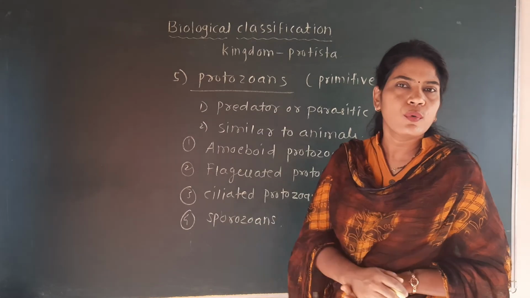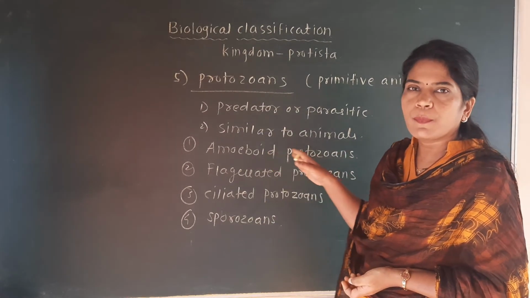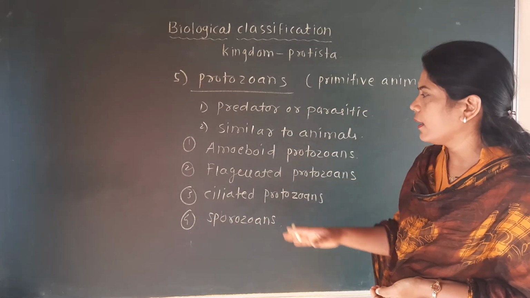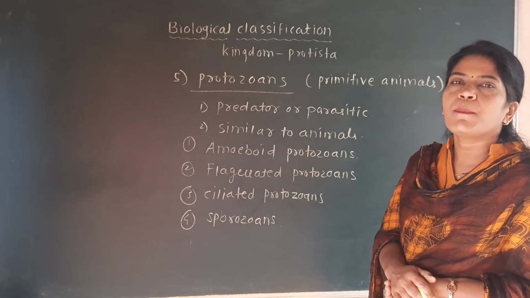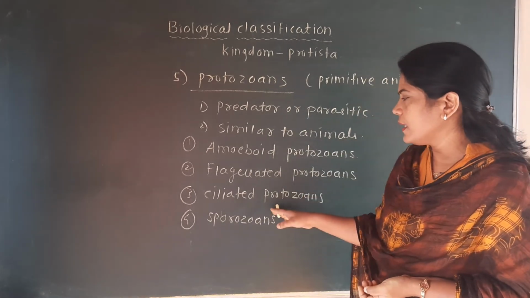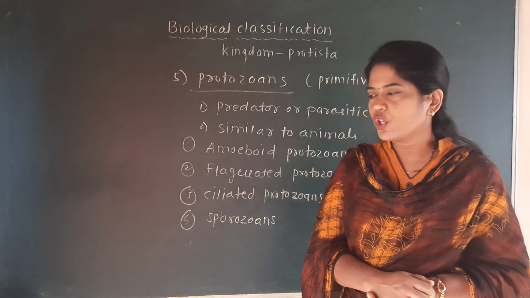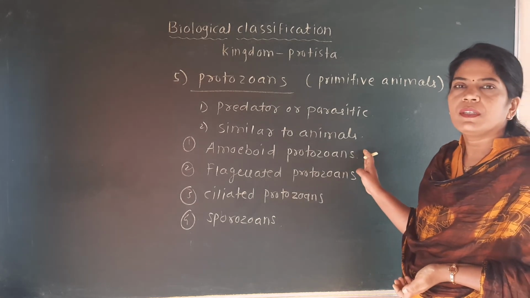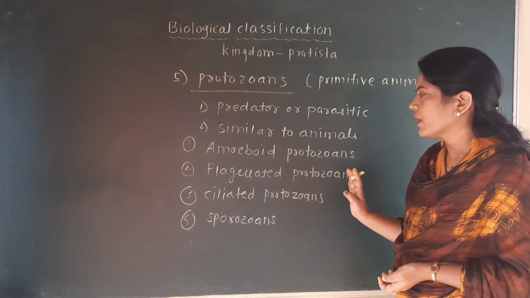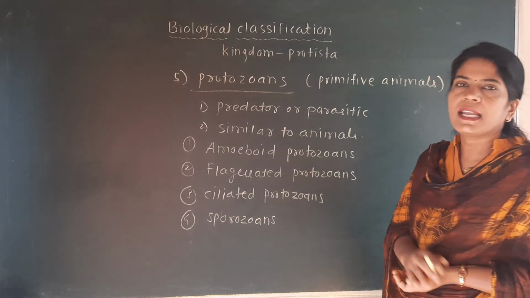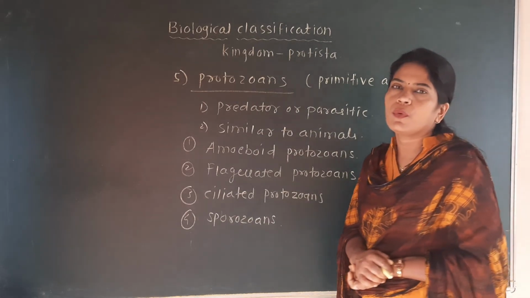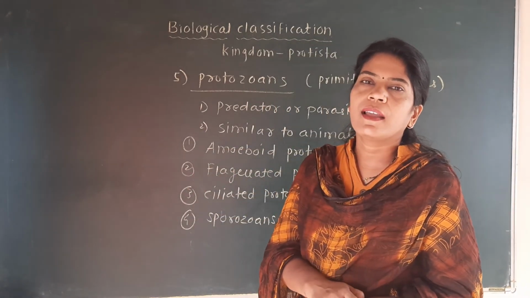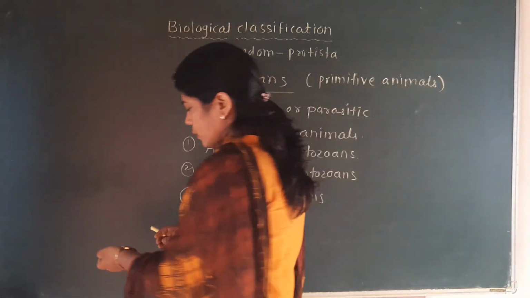There are again four groups of these protozoans. Amoeboid protozoan, example of it is amoeba and entamoeba histolytica. Flagellated protozoans, example of it is trypanosoma. Ciliated protozoan, paramecium, and the sporozoan, plasmodium. See again here the pseudopodia is the locomotive organelle, flagella is the locomotive organelle, cilia is the locomotive organelle, and in the sporozoan there is no particular locomotive organelle we will find, but they are mostly parasitic.